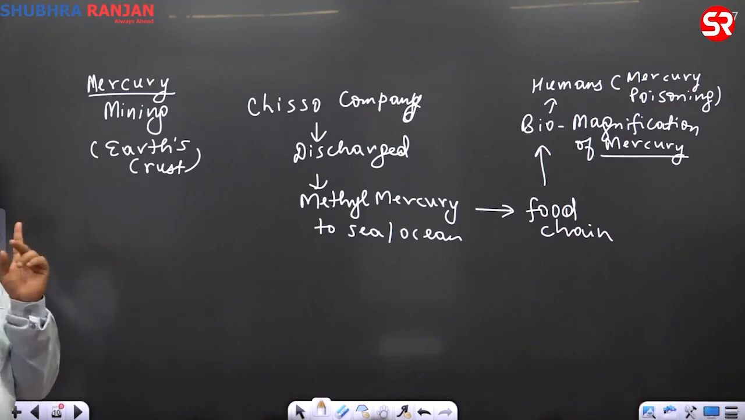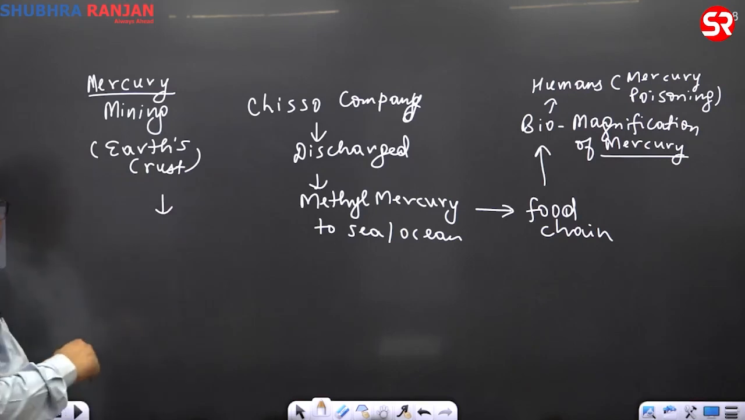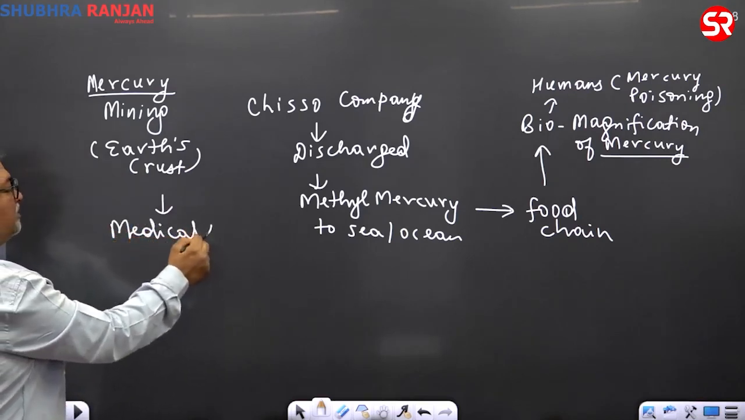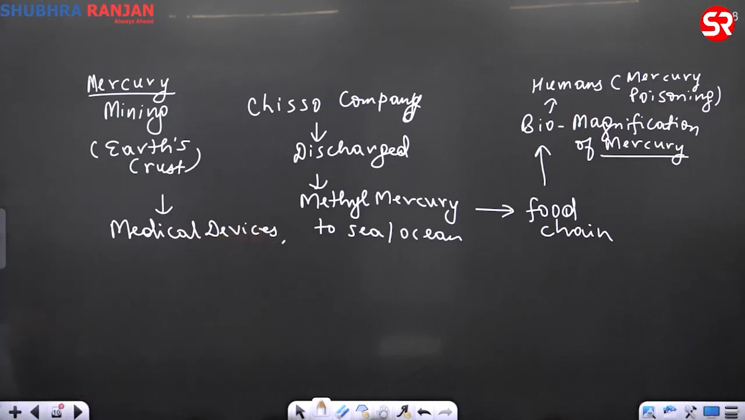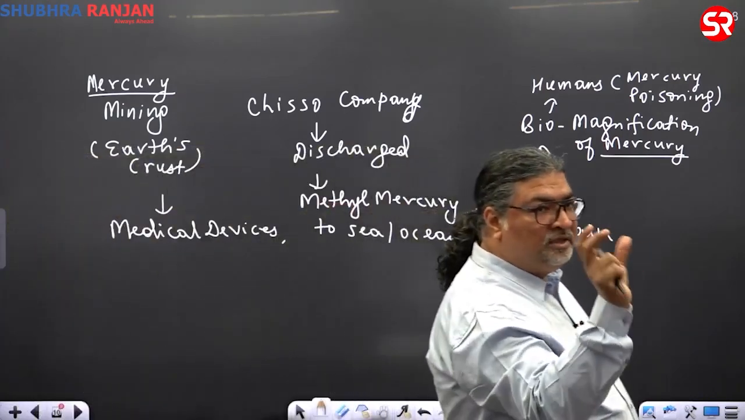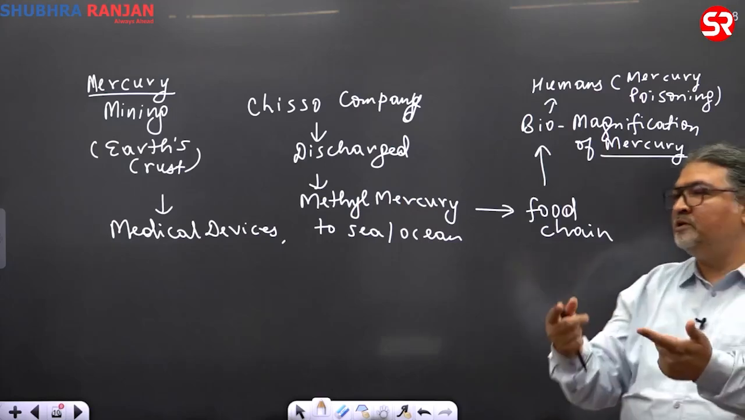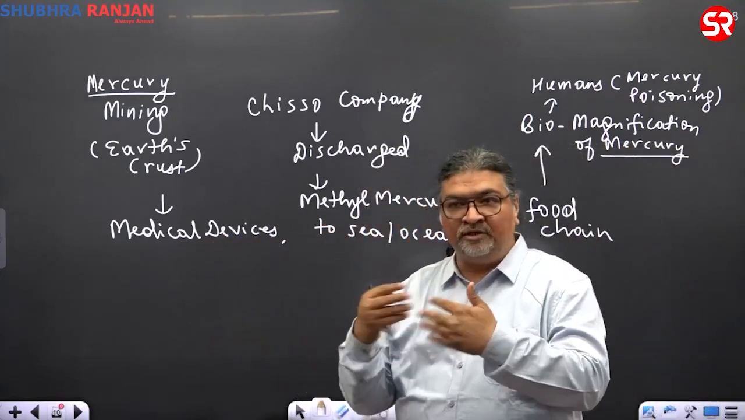Now tell me which are the products in which we use mercury. In which areas does this mercury come? One is medical devices. Which are medical devices? Thermometer is there. One more is there. You are aware of it. Sphygmomanometer. What is sphygmomanometer? BP, blood pressure. But although now you know in the market digital has come. Digital BP machine, digital thermometer has come. But again, the earlier ones used to be there. Now it's getting phased out. Slowly getting phased out.